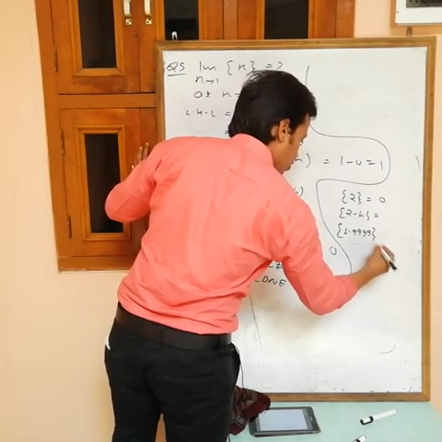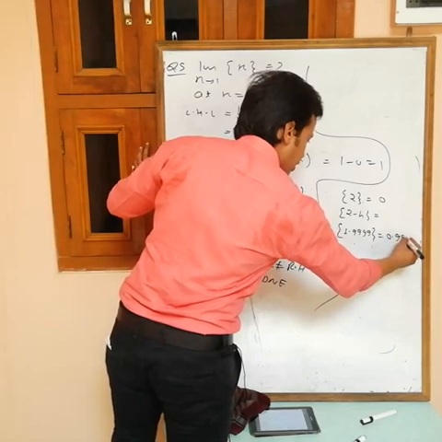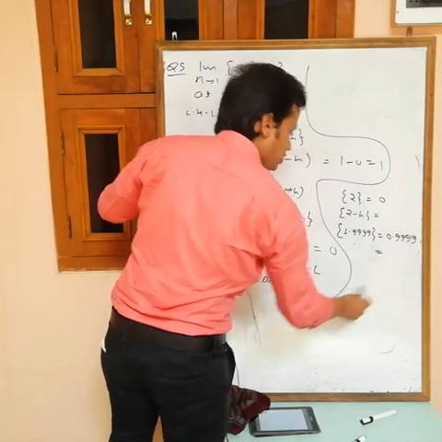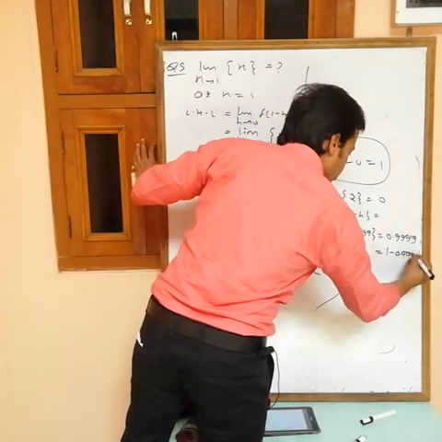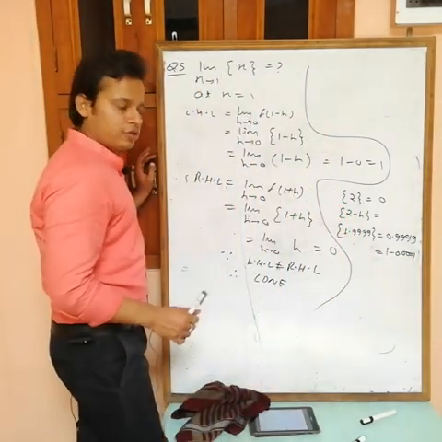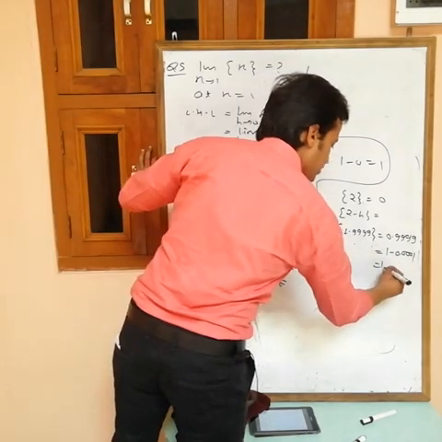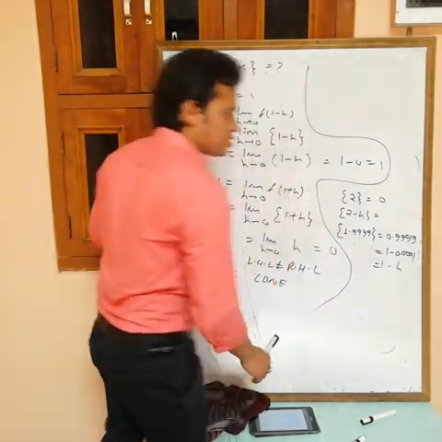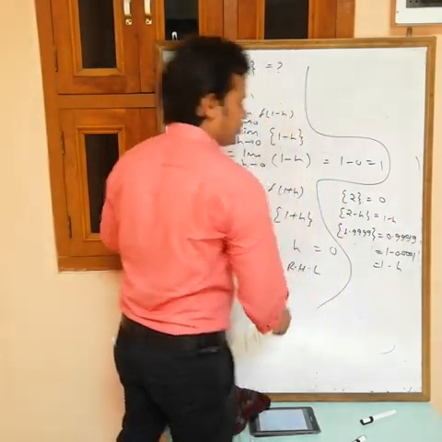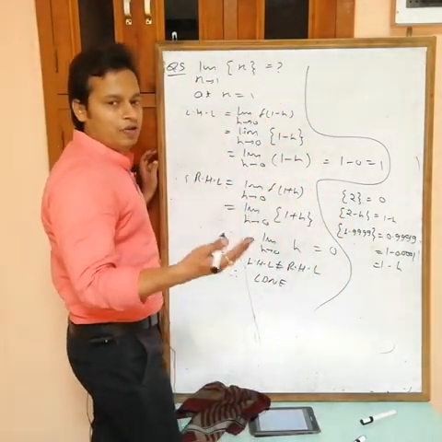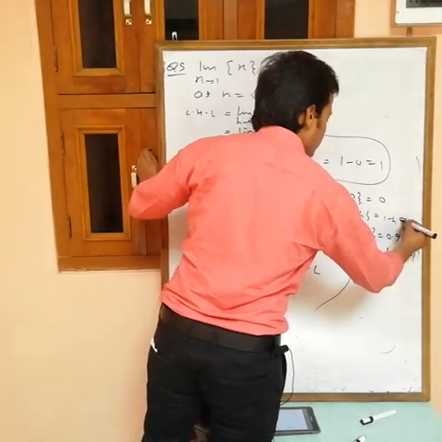If you put this as 0.0001, then what you will get is 1.9999. Now the fractional part is 0.9999. Actually this is 1 minus 0.0001, and this is the value of h, so 1 minus h. The fractional part of 2 minus h is 1 minus h. At the end we put h equals to 0, so this is nearly equal to 1.